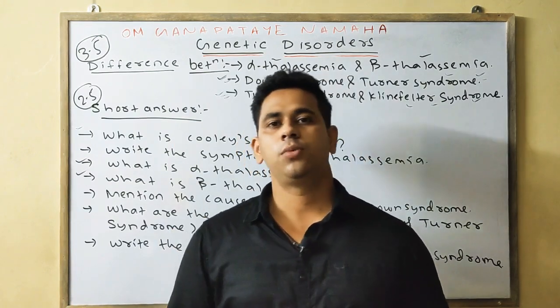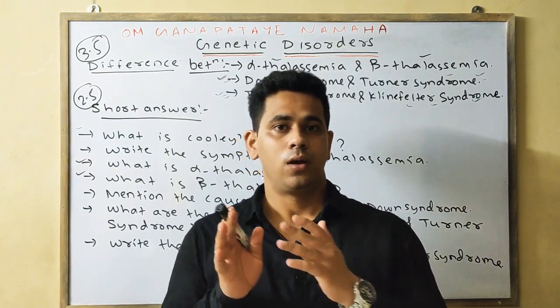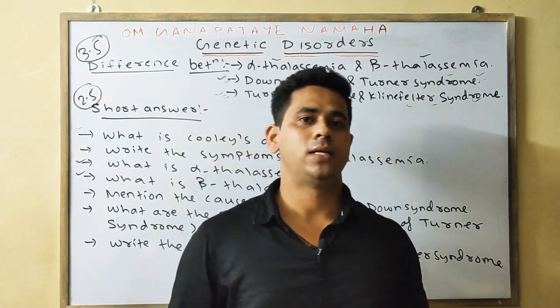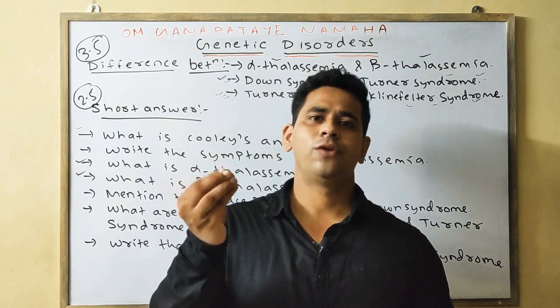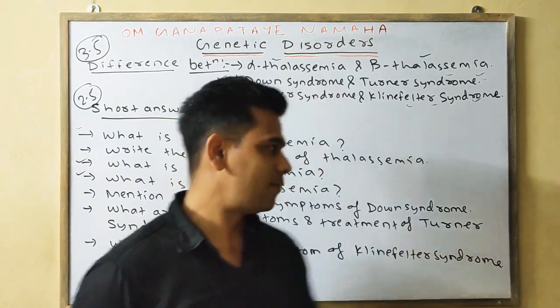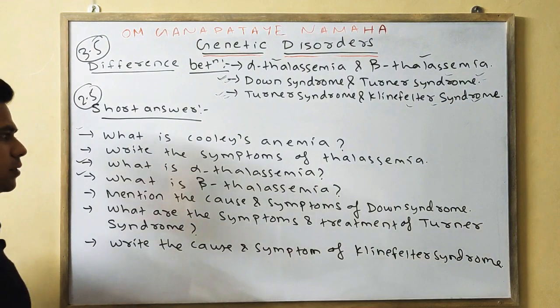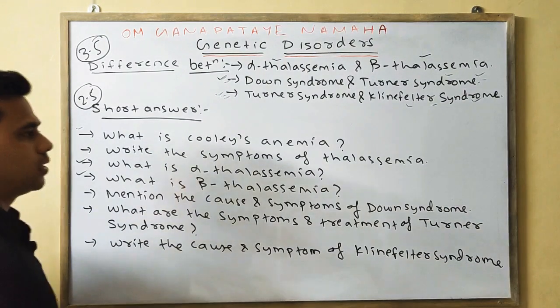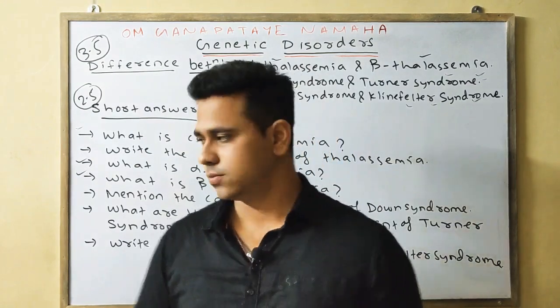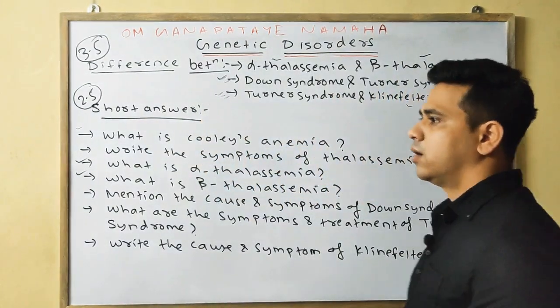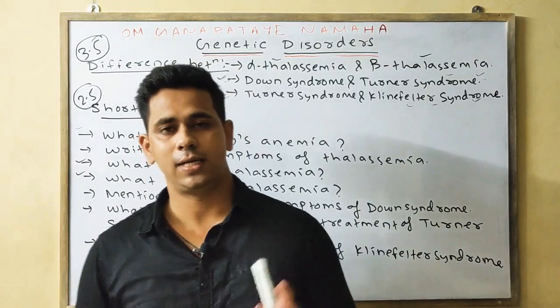The gene that is responsible for the production of the alpha globin chain is present on chromosome number 16. Further, you can write one line on the types. Alpha thalassemia is divided into 3 types: alpha thalassemia minor, then the hemoglobin H disorder, and the last one is hydrops fetalis.